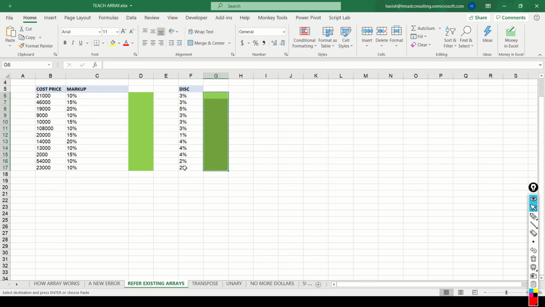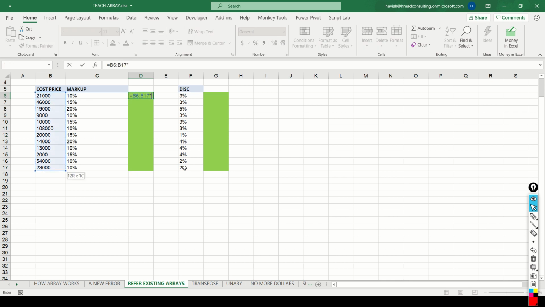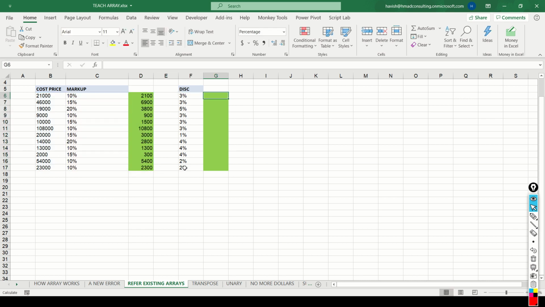This example is very similar to the previous one. Now we have multiple cost prices and a corresponding markup percentage. So like we did earlier, I can write equal to select B6, B17 and multiply by C6, C17, and we get the results. Now imagine you want to multiply these numbers by the discount percentage.